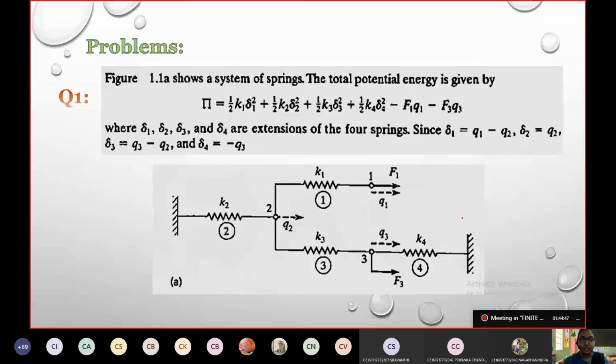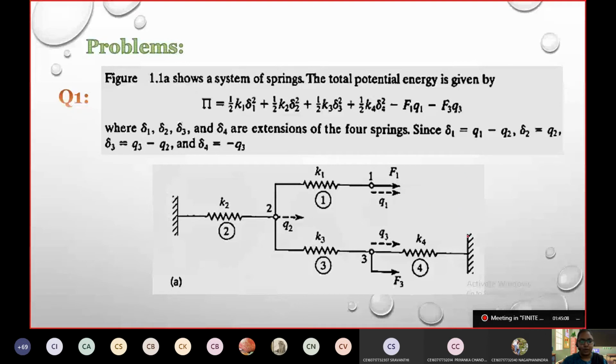I previously said that for these concepts to be understood clearly, we need to be brushed up with numerical methods, differentiation, integration, the calculus part. That we should be clear about. So let's take this problem.